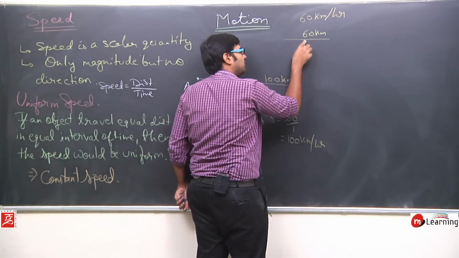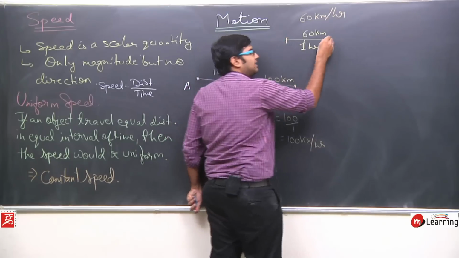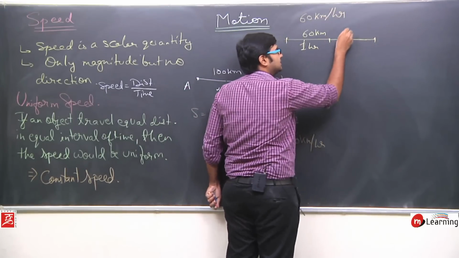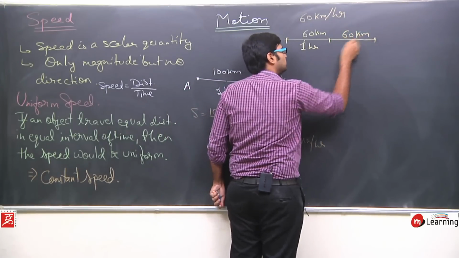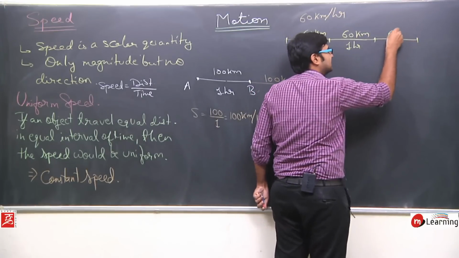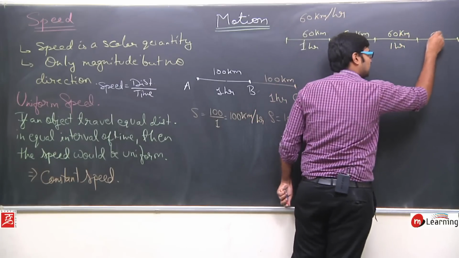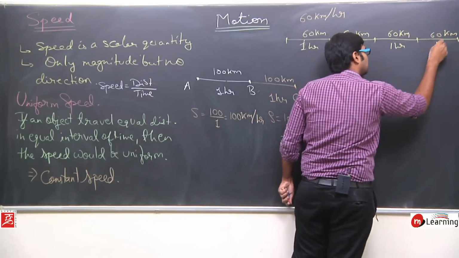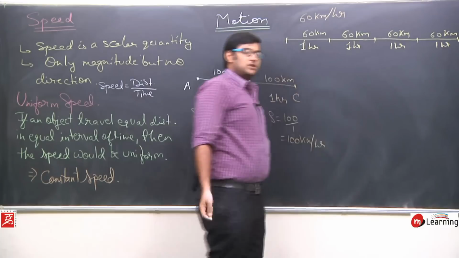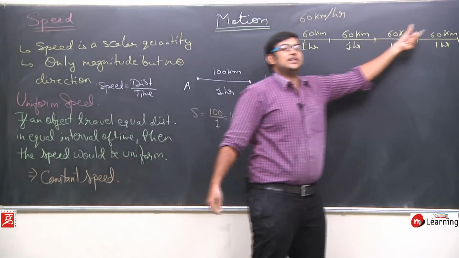Then in the next 1 hour, I will travel again 60 kilometers, and again in the next hour, and so on. Every 1 hour, I am traveling 60 kilometers.